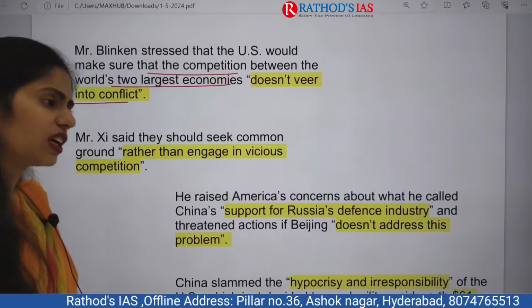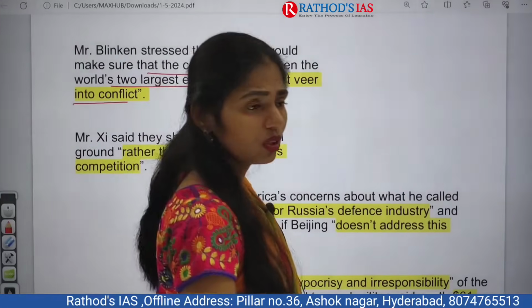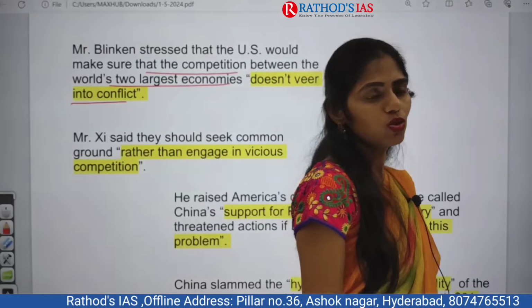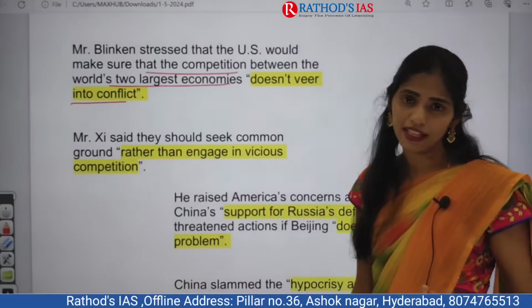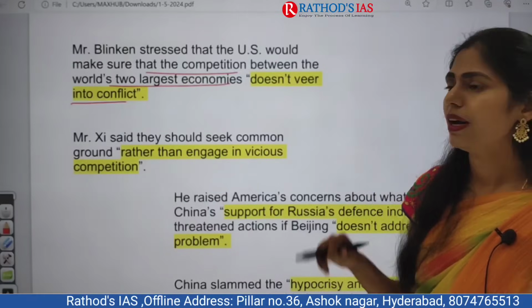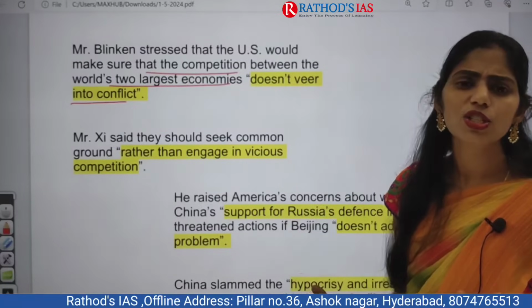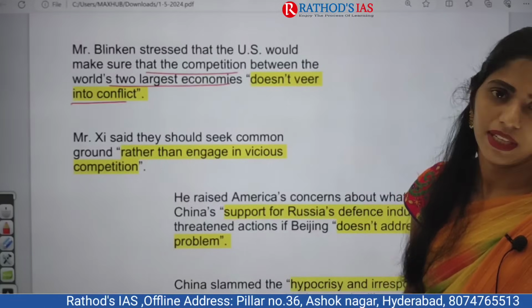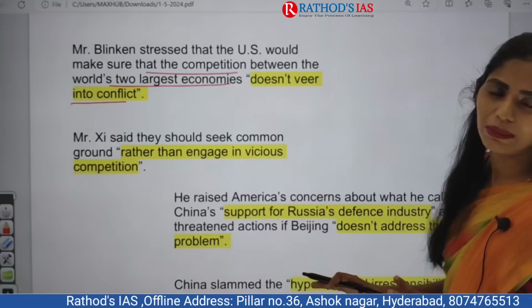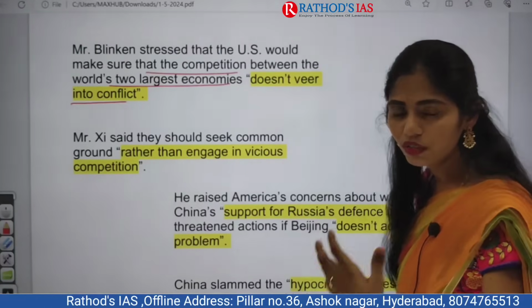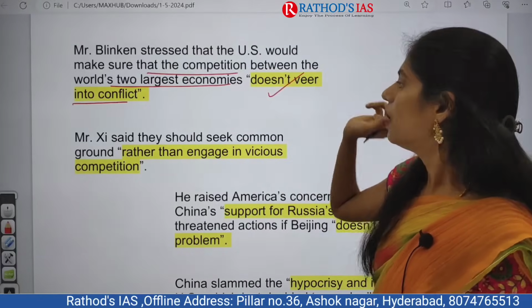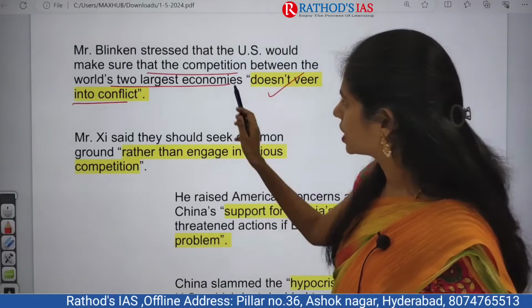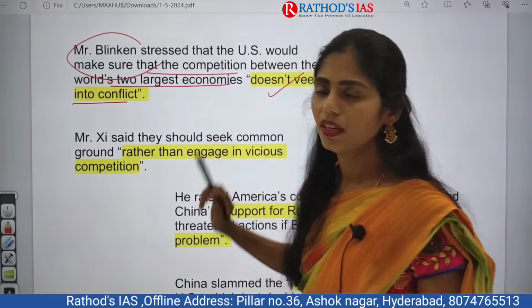Yes, if any country wants to go for development and growth, there will be competition. Even if you're talking about our IAS Institute, we started offline in Hyderabad, right? Nearby in Hyderabad there are many institutes and we are having very tough competition. So in every field, if you want to move forward, if you want to go for growth and development, yes, competition will be there, but it should not be a conflict. So this is what mainly was said by Blinken.